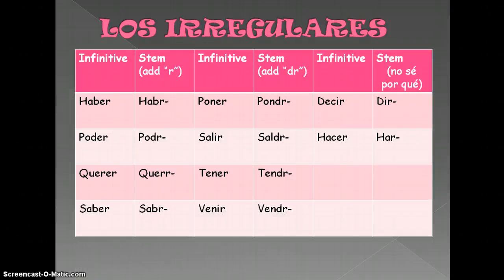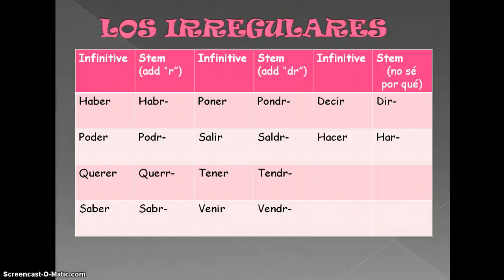As usual, en español, we have some irregulares. These irregulars use the same endings, but we don't use the exact infinitive to form the future tense. Entonces, el verbo haber changes to habr, poder to podr, querer to querr, saber to sabr, poner to pondr, salir to saldr, tener to tendr, venir to vendr, and decir and hacer are the most irregular. Decir changes to dir, and hacer to har.